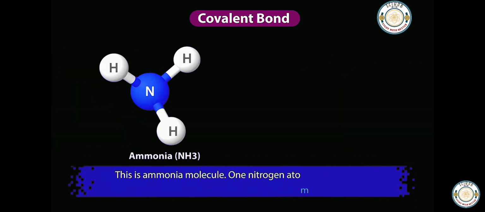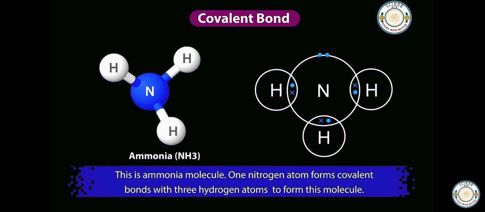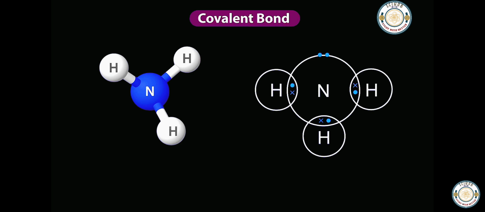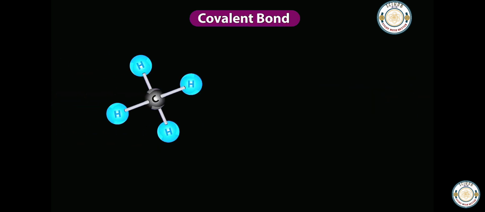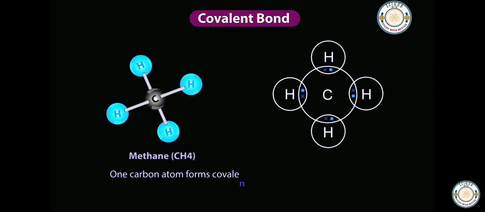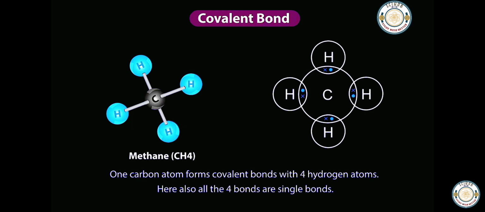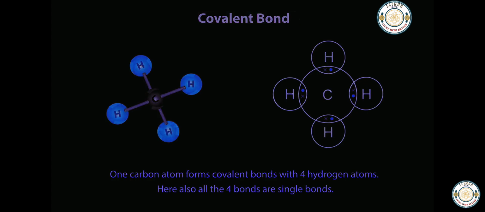This is the ammonia molecule. One nitrogen atom forms covalent bonds with 3 hydrogen atoms to form this molecule. Here all the 3 bonds are single bonds. This is a methane molecule, CH4. One carbon atom forms covalent bonds with 4 hydrogen atoms. Here also all the 4 bonds are single bonds.